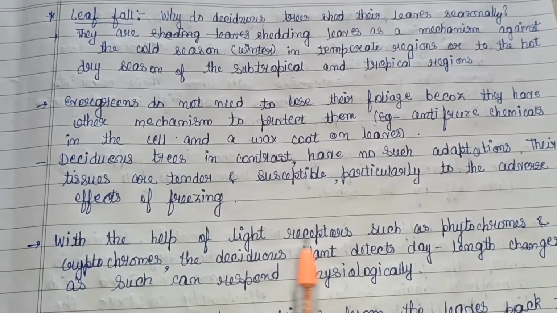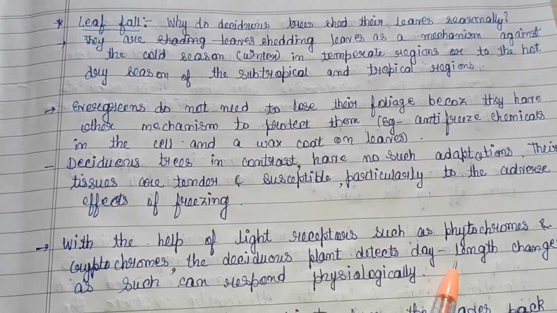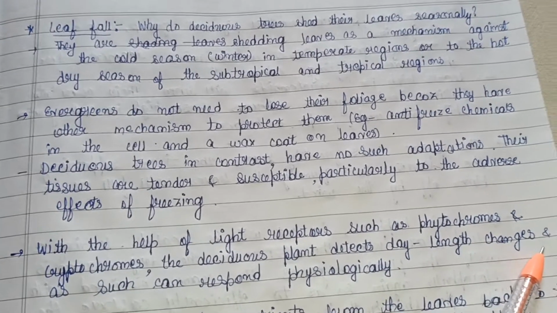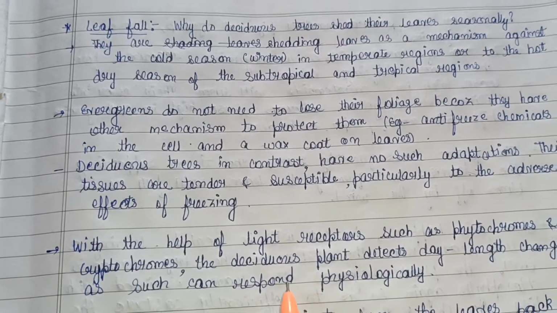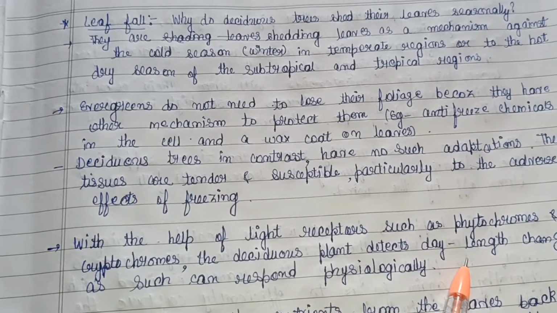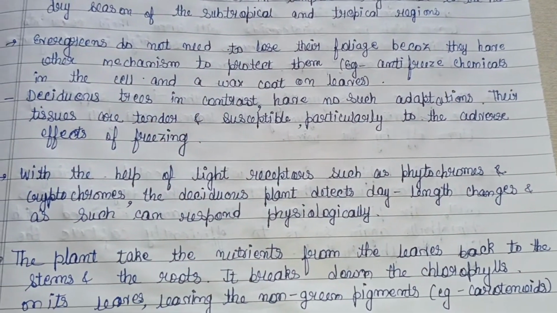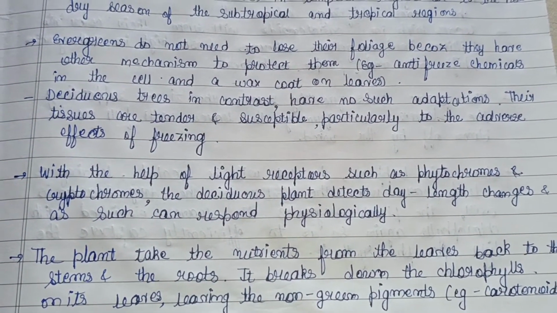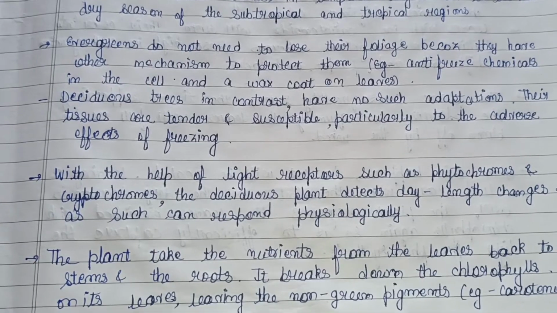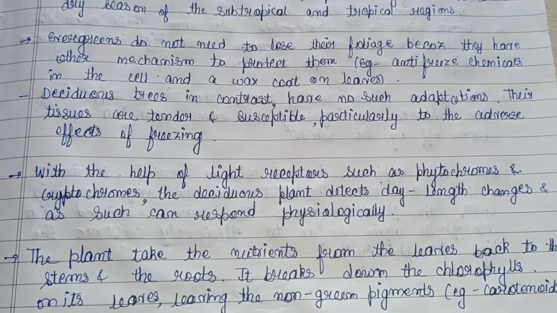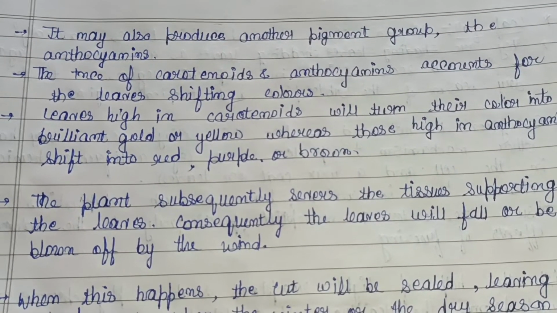So with the help of light receptors such as phytochromes and cryptochromes, the deciduous plants detect the day length changes and can respond physiologically, so that they decide their activities according to the variations in day length. Then the plant takes the nutrients from the leaves back to the stems and the roots. It breaks down the chlorophyll in its leaves. First the chlorophyll, the green pigment, is broken down, leaving the non-green pigments, that is the carotenoids. It may also produce another pigment group, the anthocyanins.